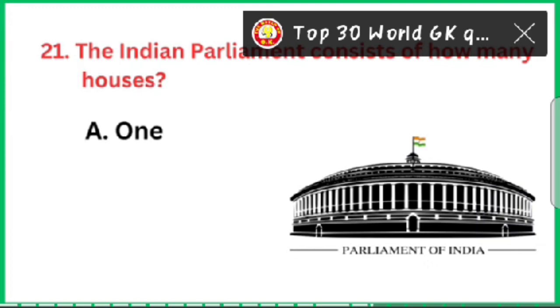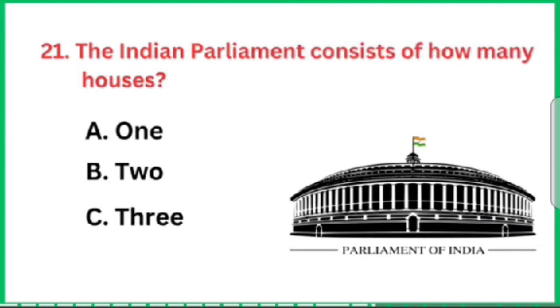Question number 21. The Indian Parliament consists of how many houses? Option number B is the correct answer, 2.